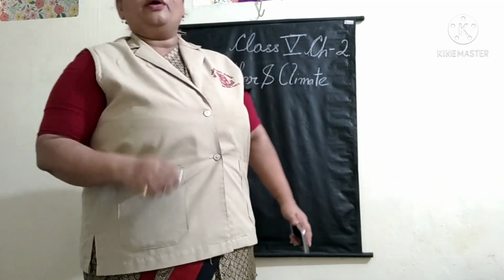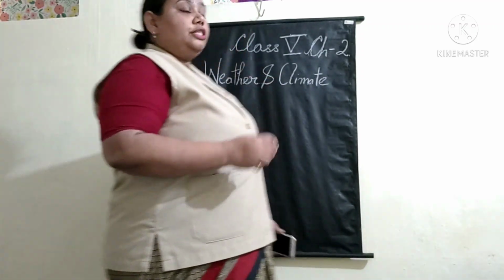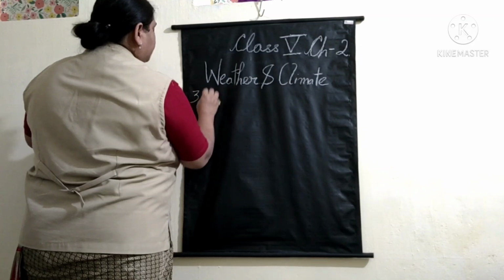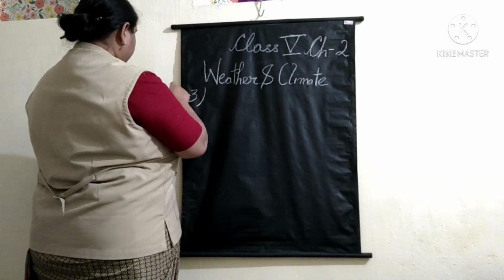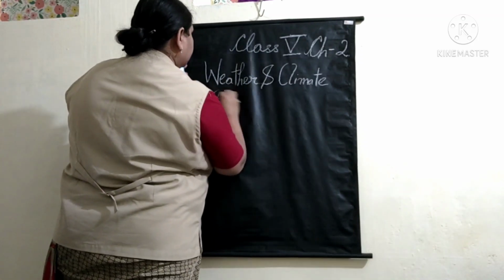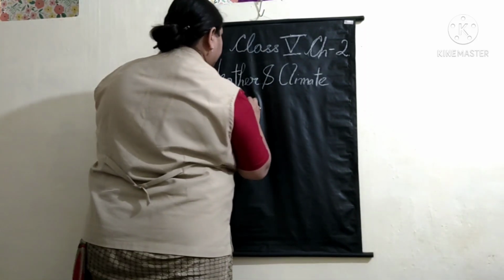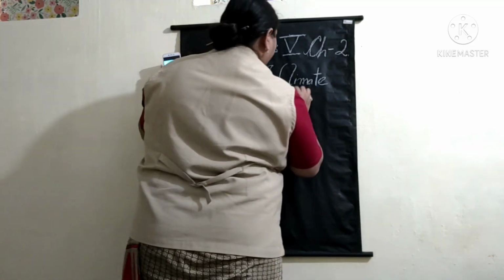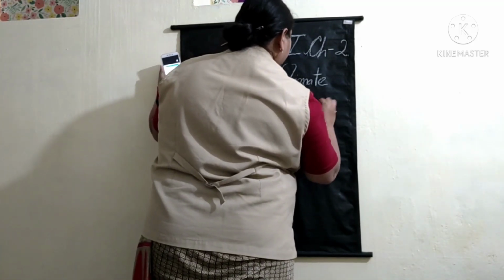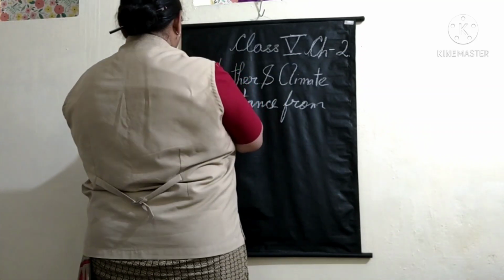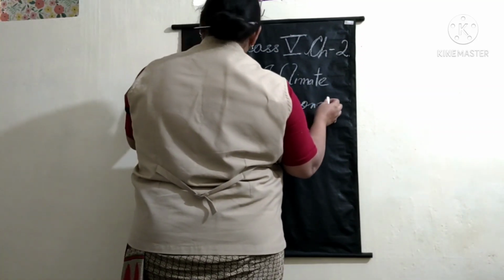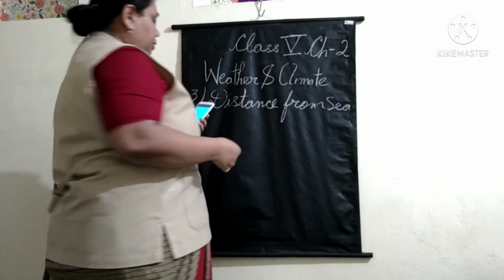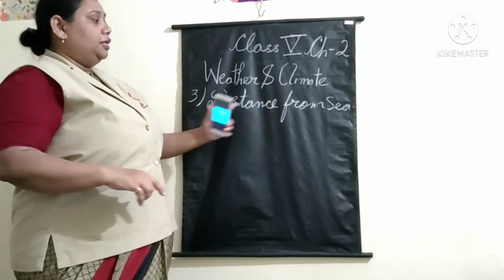That is the reason why the third topic that we are going to see is distance from sea.